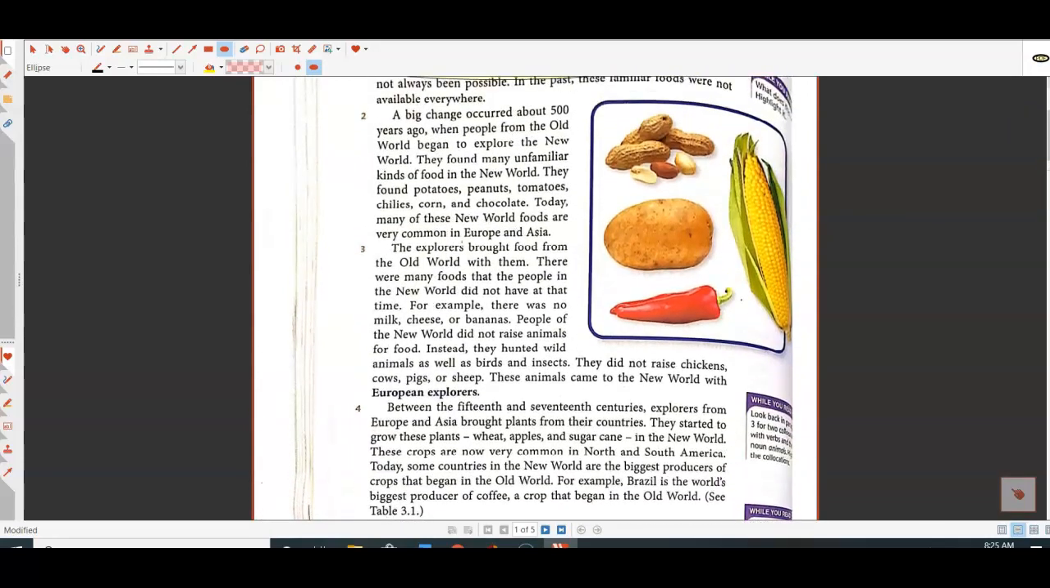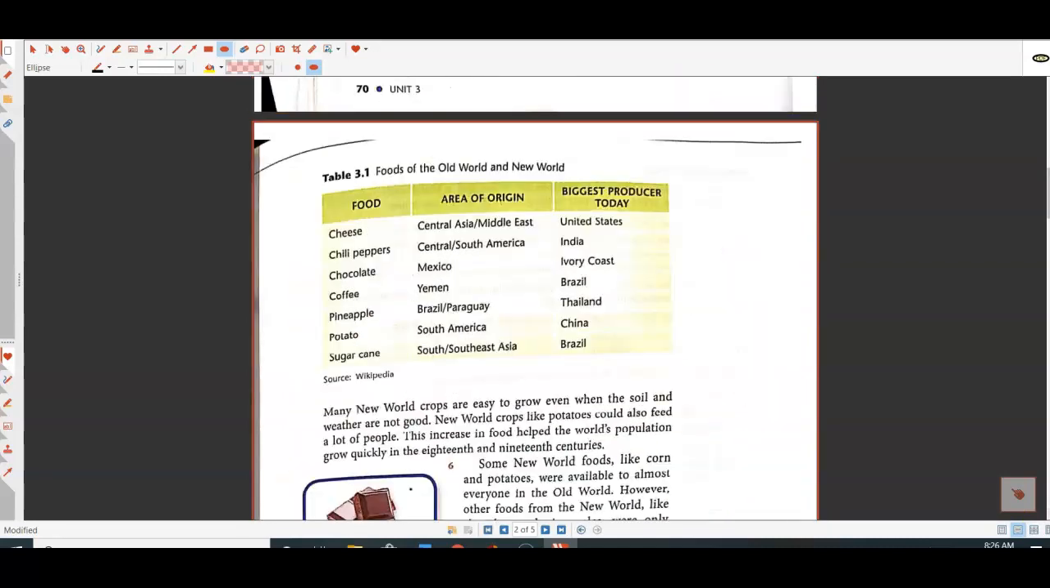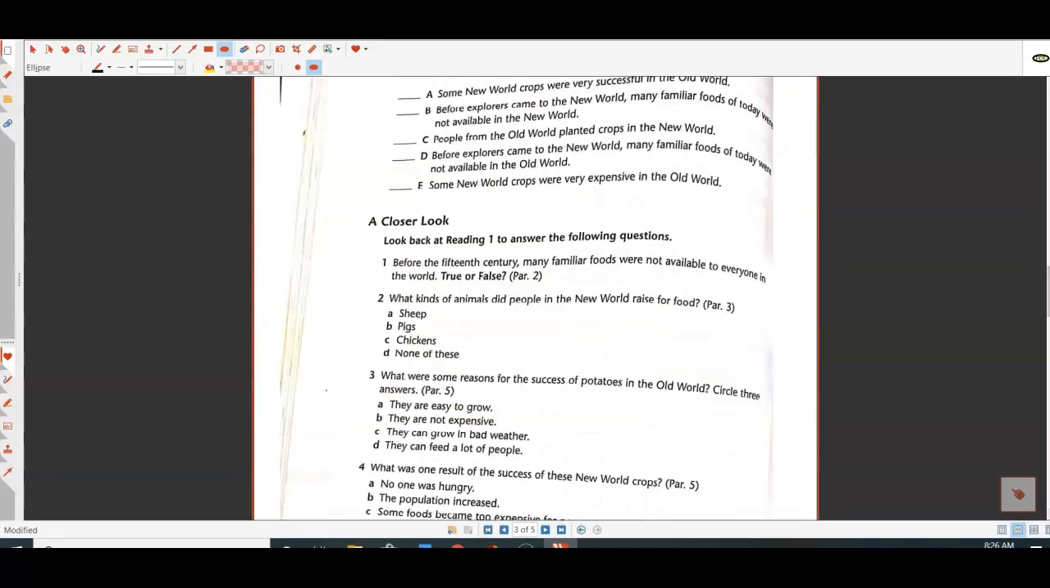It says, a big change occurred about 500 years ago when people from the Old World began to explore the New World. They found many unfamiliar kinds of food in the New World. They found potatoes, peanuts, tomatoes, chilies, corn, and chocolate. Today, many of these New World foods are very common in Europe and Asia. Okay, so let's see about the questions that we have about it.